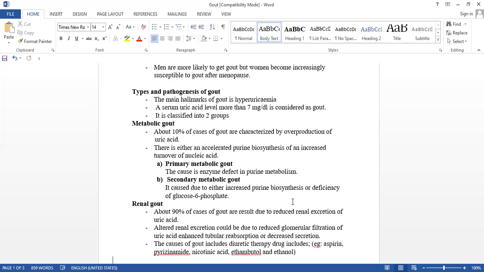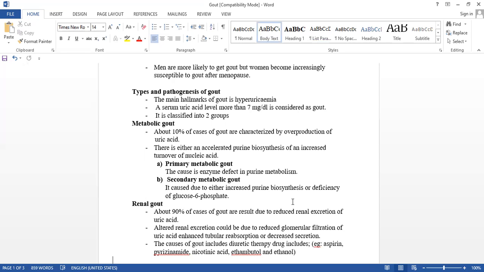Okay, now see the metabolic gout, that is only 10%. It is due to the overproduction of uric acid. Listen carefully, that is the difference you have to keep in your mind.